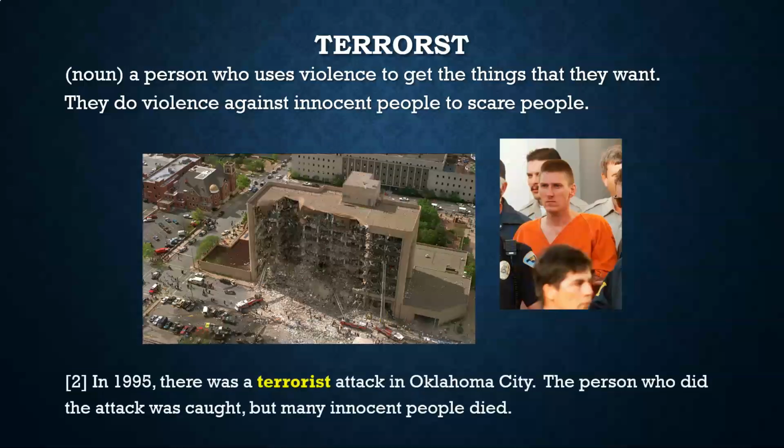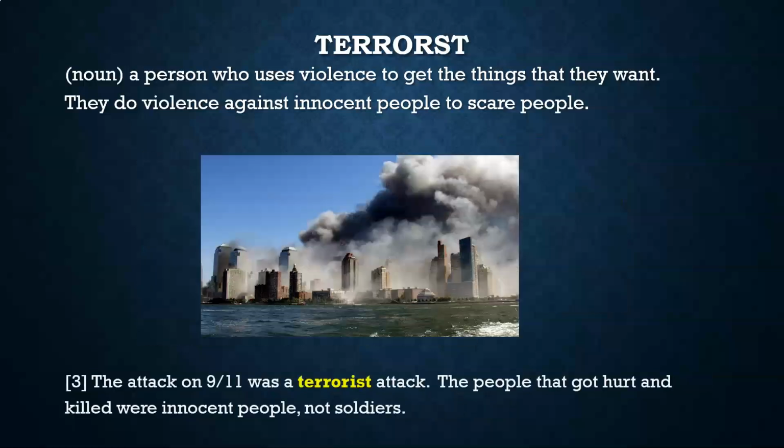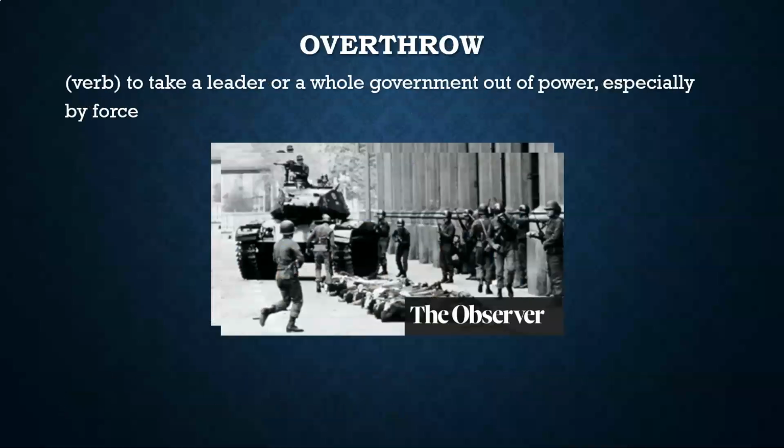In this example, in 1995, there was a terrorist attack in Oklahoma City. The person who did the attack was caught, but many innocent people died in this attack. And the most famous one, the attack on 9/11, was a terrorist attack. The people that got hurt and killed were innocent people. They were not soldiers. They were not fighting a war. So that's a good example of a terrorist.